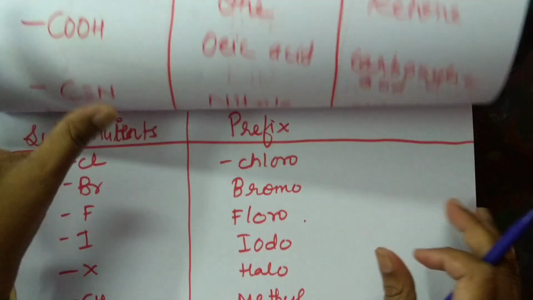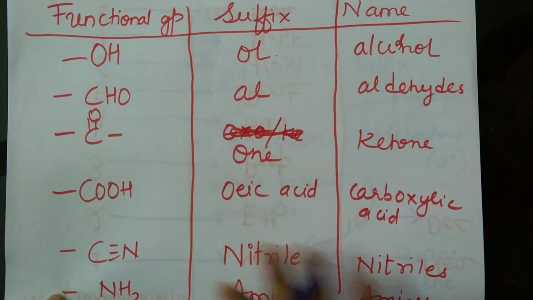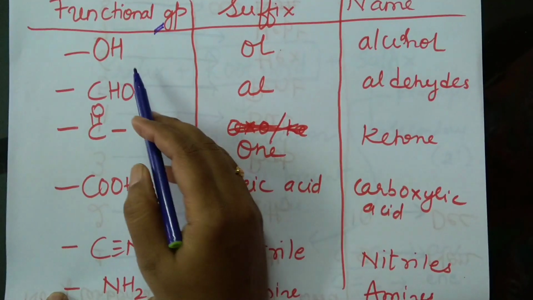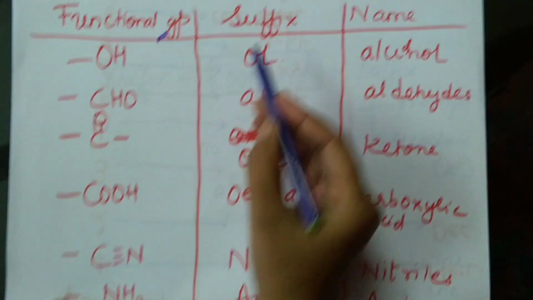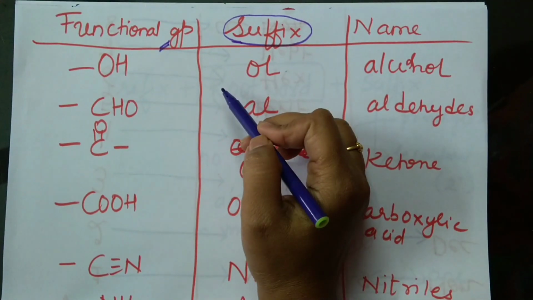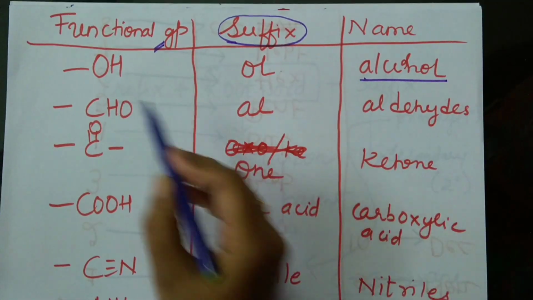Now let us see the functional groups. So what is a functional group? It determines the character of an organic compound. They are fixed after the root word, and then we call them suffixes. So the functional group for alcohols is OH.